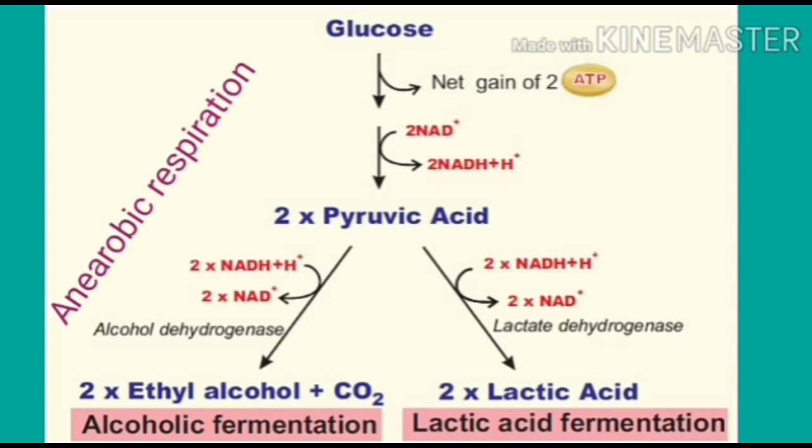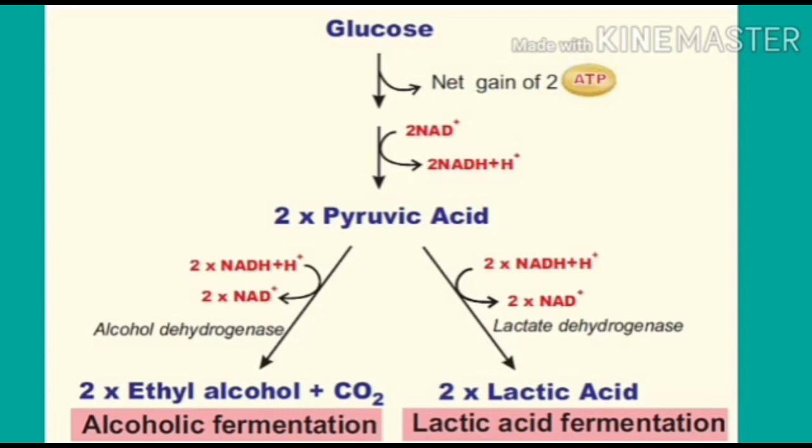Dihydroxyacetone phosphate also converts into glyceraldehyde 3-phosphate, which consists of 3 carbon. The glyceraldehyde 3-phosphate undergoes a series of reactions to form 2 pyruvic acid. It means one glucose molecule converts into 2 pyruvic acids. Glucose consists of 6 carbon, but each pyruvic acid consists of only 3 carbon. In the series of reactions, 2 ATPs are utilized in the beginning, but 4 ATPs are produced. So 4 minus 2, 2 ATPs are the net gain, overall profit.